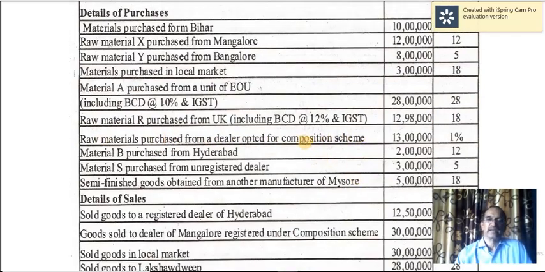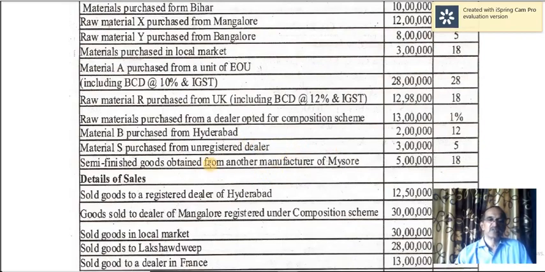Here, input tax credit is not available because the dealer has opted for the composition scheme. Material B purchased from Hyderabad is an interstate transaction, so IGST. Material S purchased from an unregistered dealer within the state is intrastate, so 2.5% each. Semi-finished goods obtained from another manufacturer from Mysore is also an intrastate transaction.